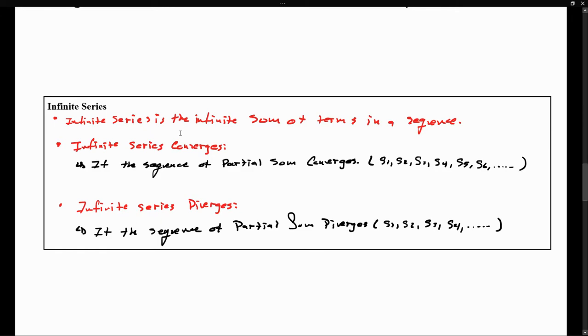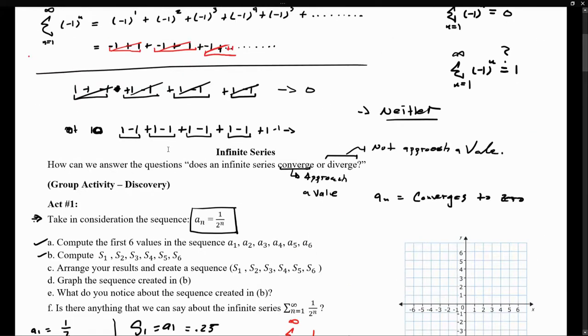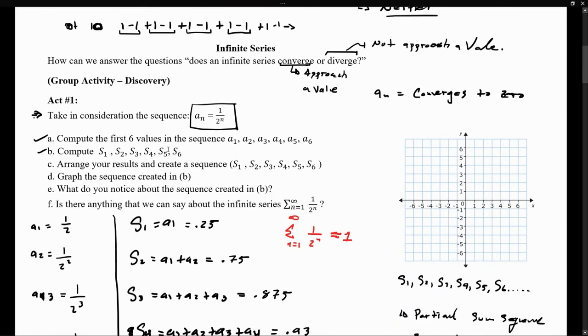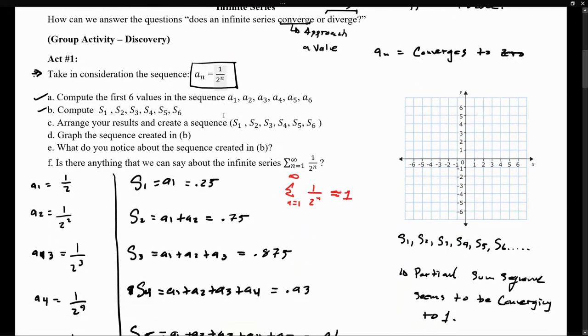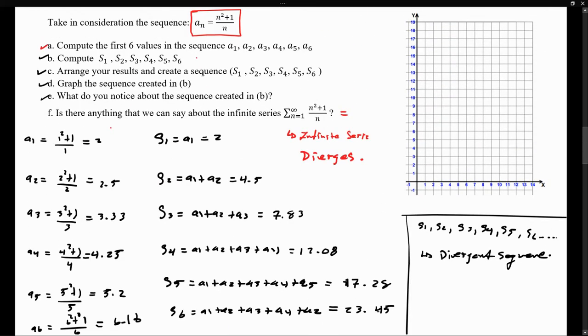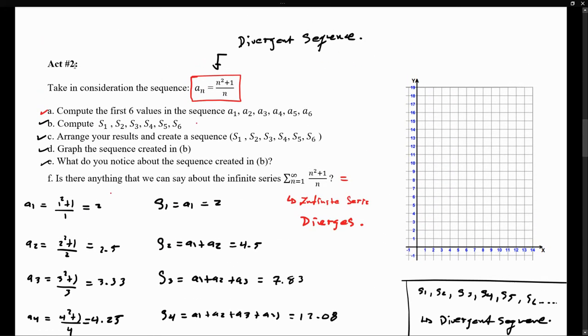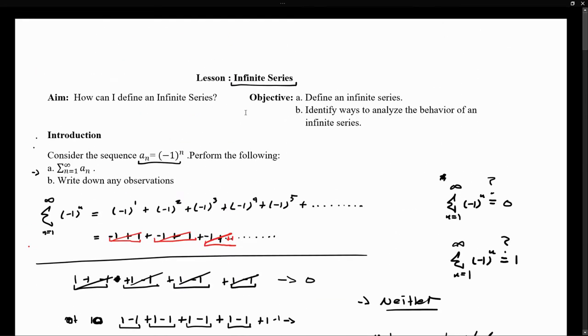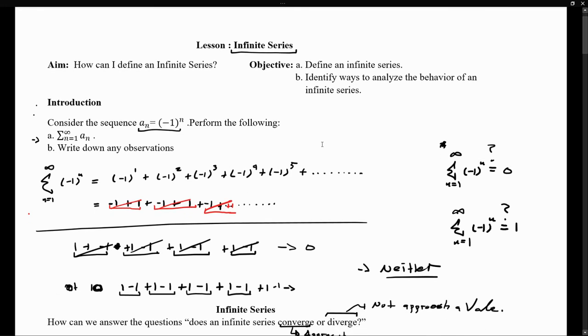And again, one small example for an infinite series that converges was given to us under example 1, or the example under activity 1. And an example where our infinite series diverges was given to us by the example in activity 2. So this is all for today, and this concludes our lesson for infinite series.